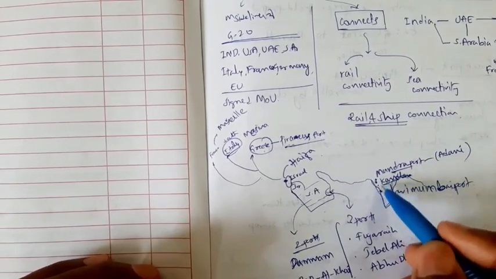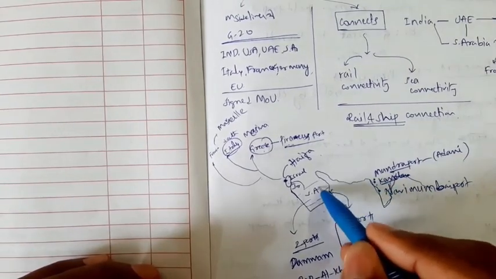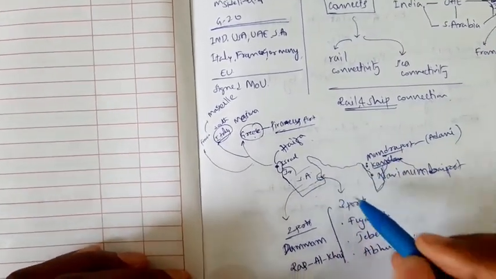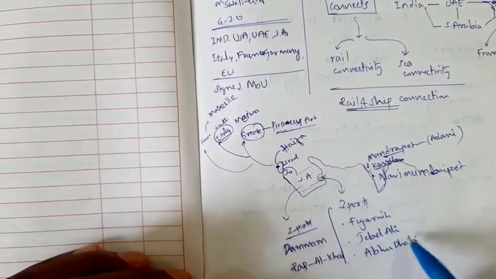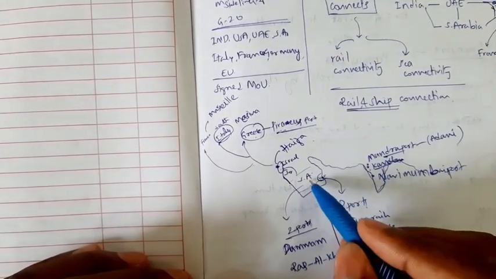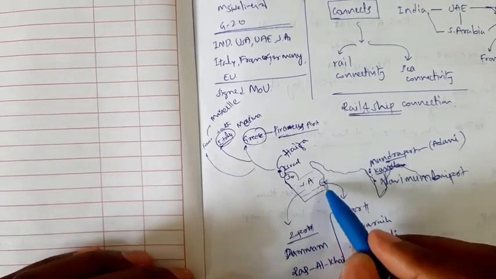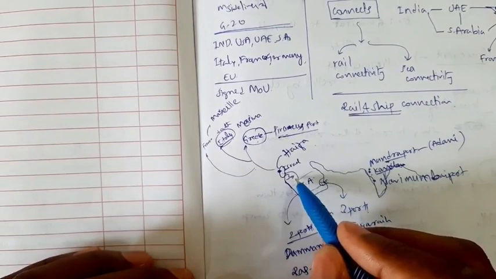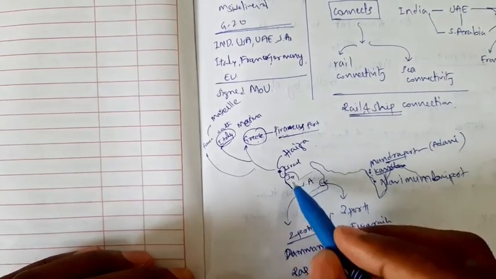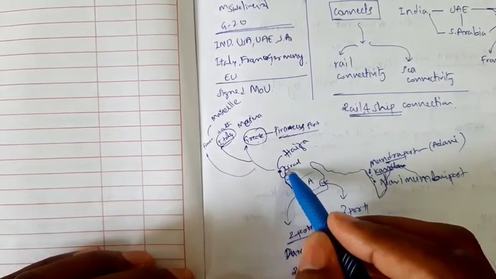Next, from these ports, it reaches UAE or Saudi Arabia. UAE has three ports: Fujairah, Jebel Ali, Abu Dhabi, and two ports from Saudi Arabia: Dammam and Ras Al Khair. Then it reaches Jordan. Jordan has no sea coastline, that's why it only has the rail connection. Then it reaches Israel.